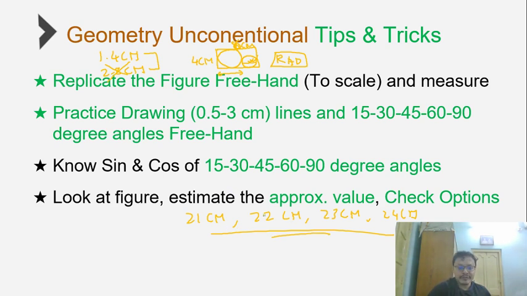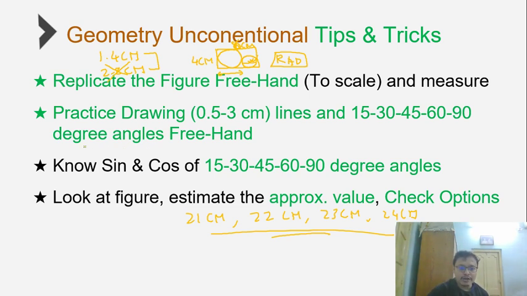So what do you do if the examiner is wise enough to put options like this? Can anybody tell me what we can do in such cases? If the examiner tries to be extra smart and puts in options like this, then what can you do? It's a very simple thing you need to do.